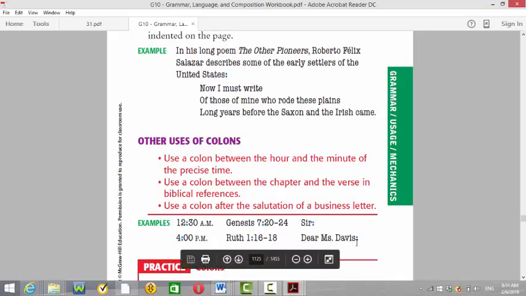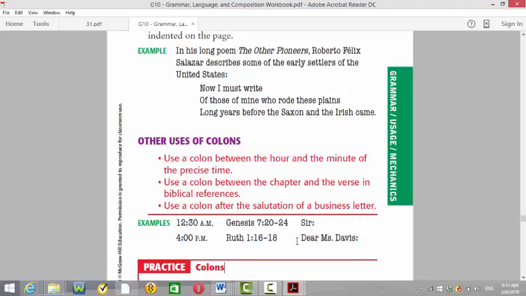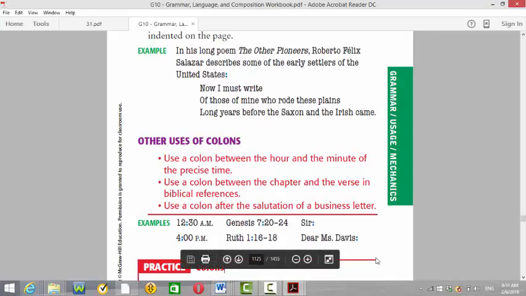This applies also to Quran, by the way. And when you are writing a formal letter and in the salutation, sir, it's a colon, it's not a comma. The comma is only for informal writings. You're writing for a friend, someone you know, so it's a comma. But when it's a formal letter, a business letter, application letter, a recommendation letter, you'll have to use the colons here.